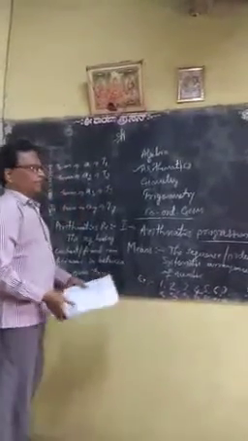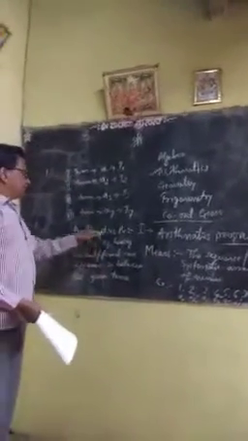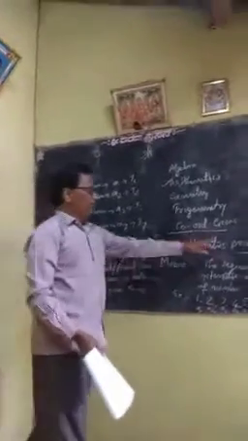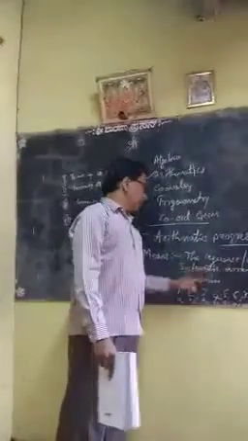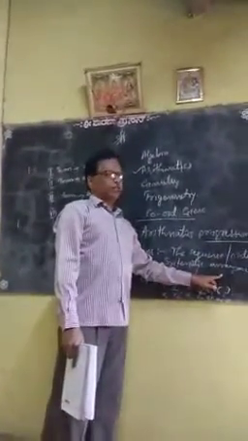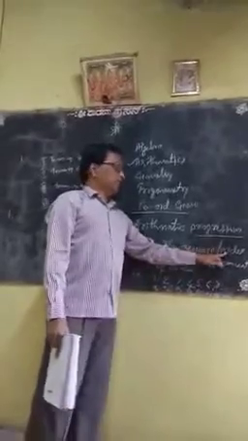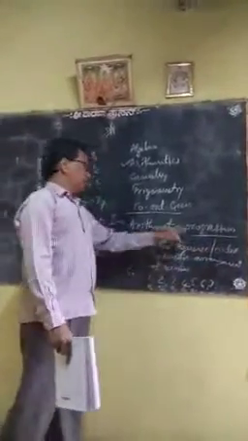It means here what? The sequence, arithmetic progression means what? Progression means the sequence. Sequence means what? The orderly arrangement of the numbers. So sequence, orderly arrangement, is nothing but the progression.